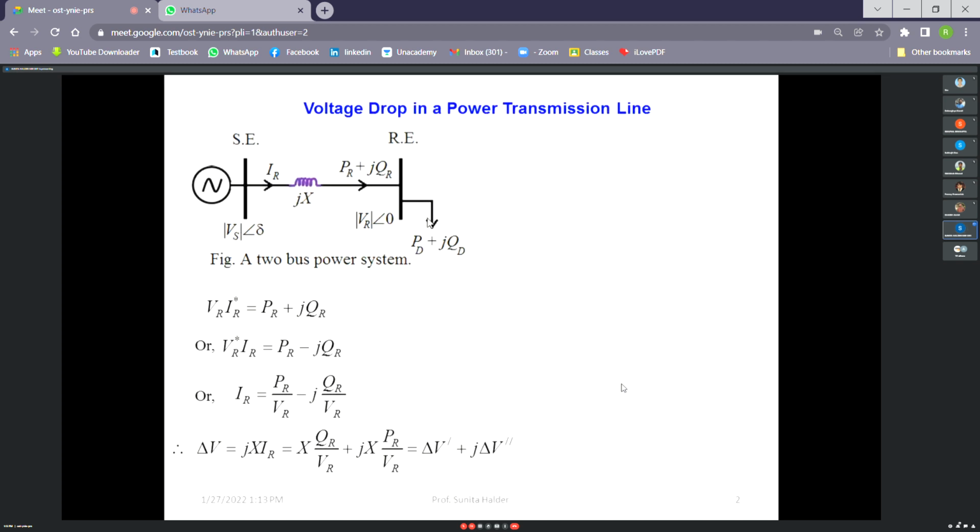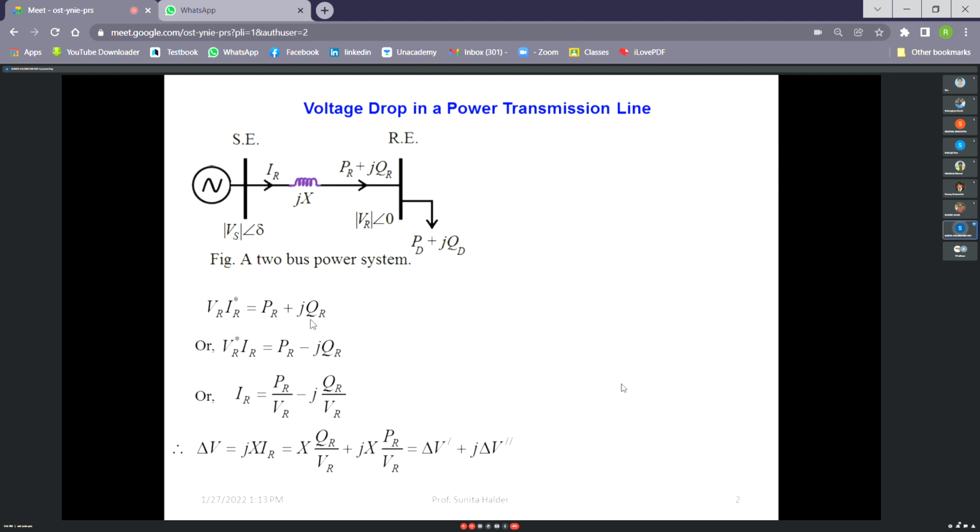But here I have written that these two powers are not the same. That means the power demand at the receiving end is PD plus jQD, and the power transmitted by the transmission line is PR plus jQR. I have purposefully done that. Ideally, PR plus jQR should be equal to PD plus jQD. Anyway, from the transmission line side, because the line will transmit this power PR plus jQR, VR IR conjugate must be equal to PR plus jQR.